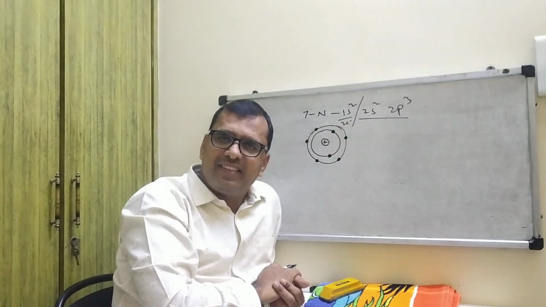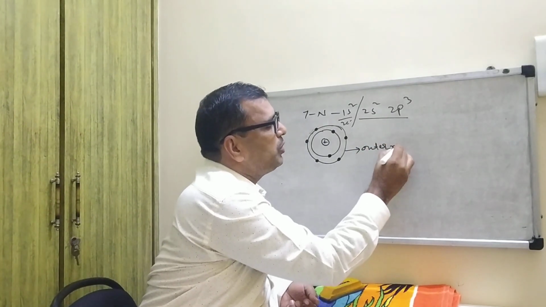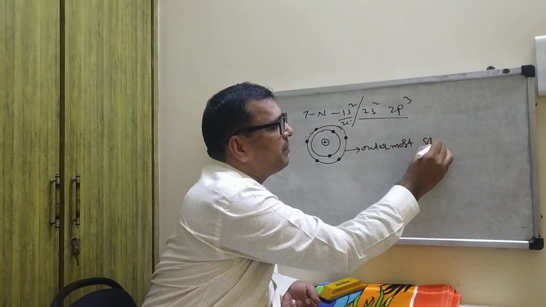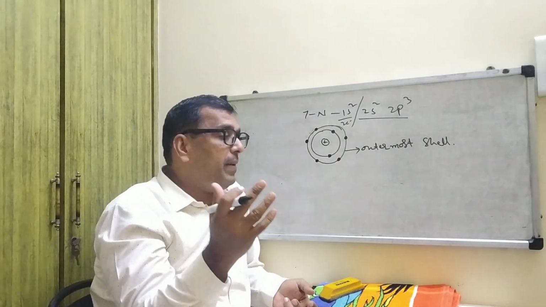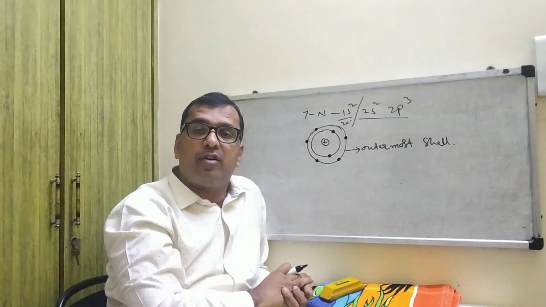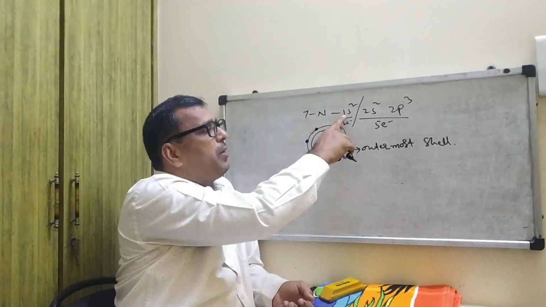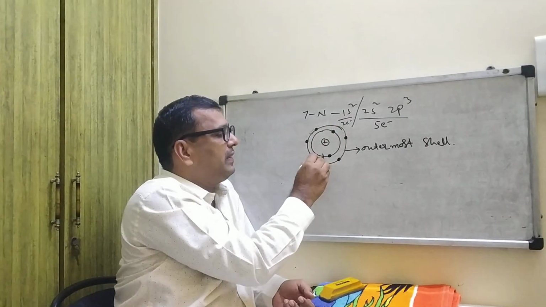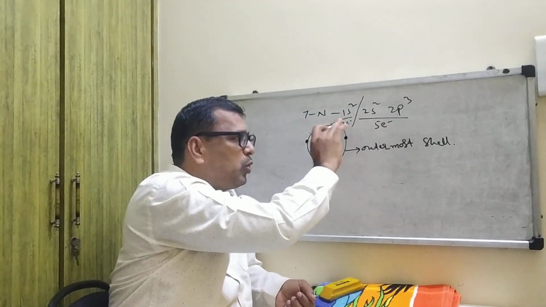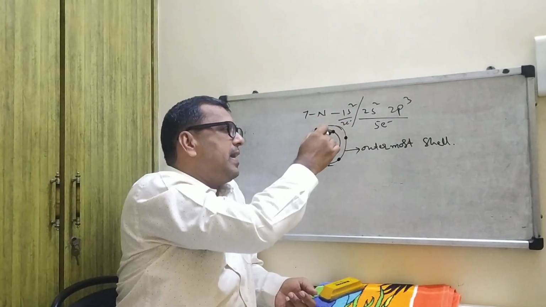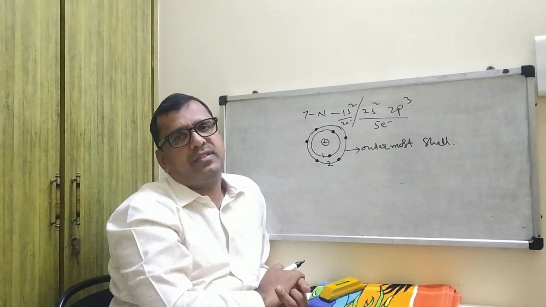This is known as the outermost shell. Now you tell me, the outermost shell contains how many electrons? 5 electrons. It contains 2 orbits: the first orbit contains 2 electrons, the second orbit contains 5.